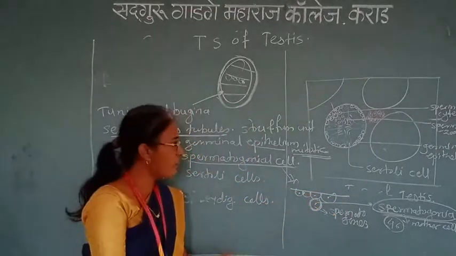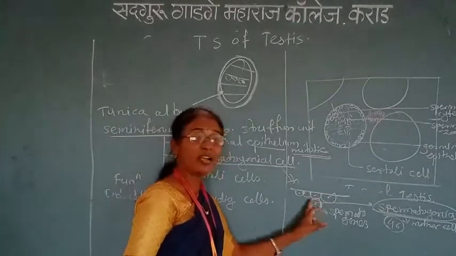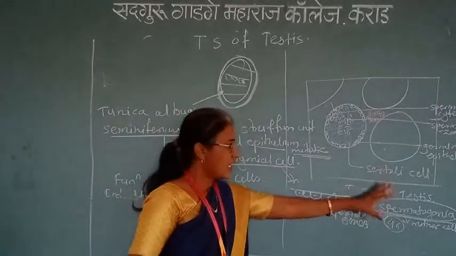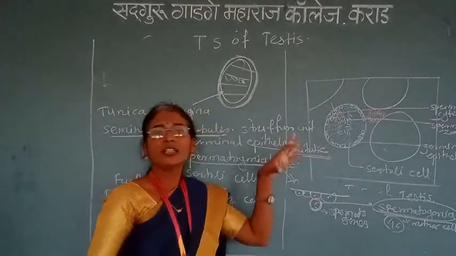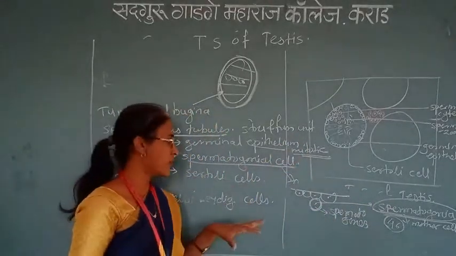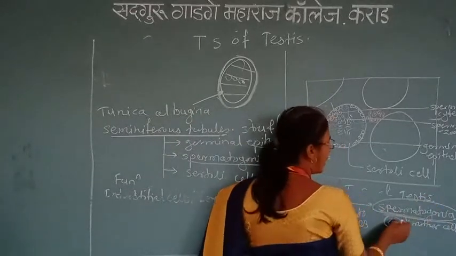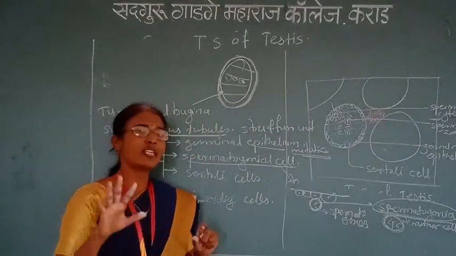From the germinal epithelium, mitotic division takes place, and one of the enlarged cells is now called a spermatogonia. It is also called the mother cell of sperm, because from this cell the formation of the sperm takes place. That's why it is called a spermatogonia. The content of the cell is 46 chromosomes, the same amount.